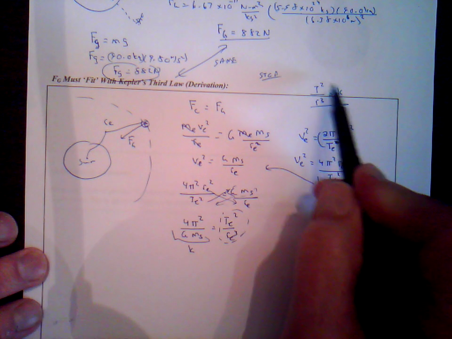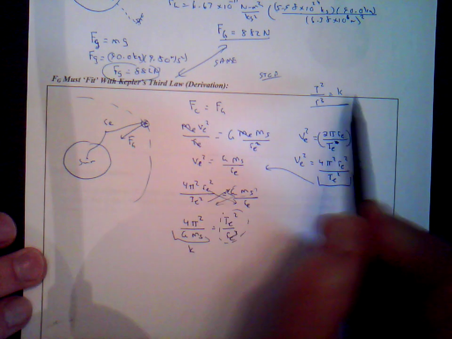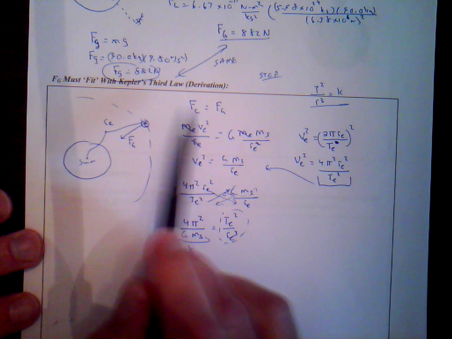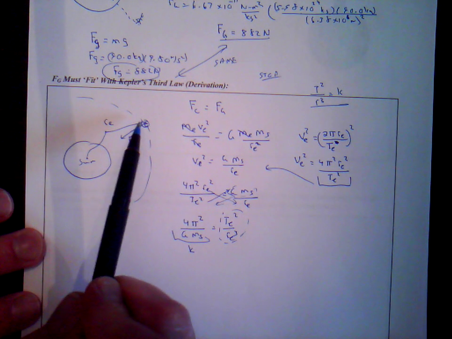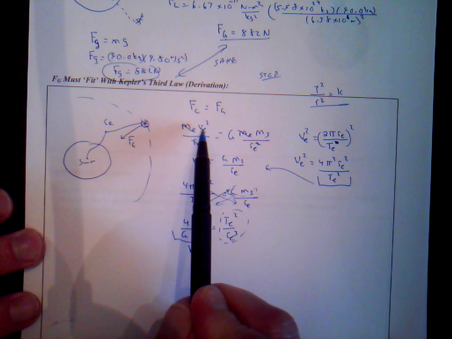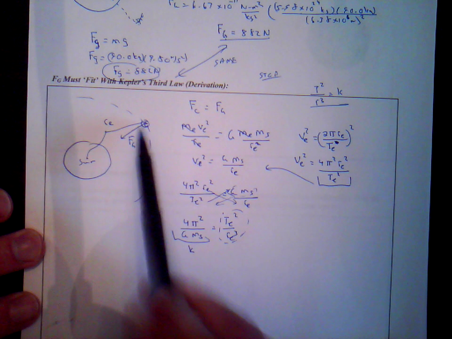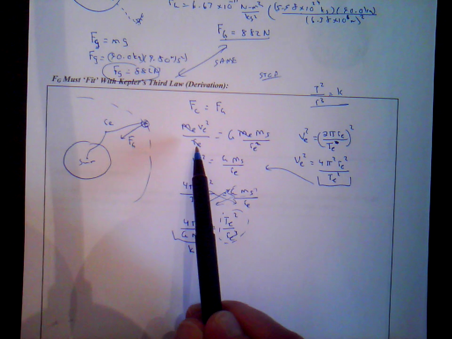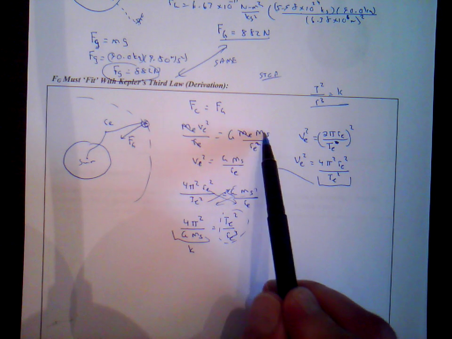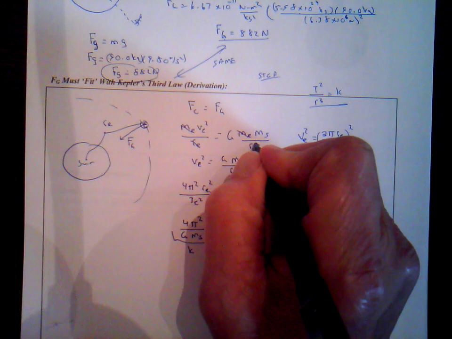Remember, Kepler's third law is period squared over r cubed. So how can we fit this force of gravity in with Kepler's third law? Well, let's take a look at this little derivation. This centripetal force is the mass of the object that's moving in the circle, which in this case is the Earth. It's the mass of the Earth times the velocity of the Earth squared over the distance the Earth is from the Sun, center to center, mv squared over r. That's equal to the gravitational force, G times the mass of the Earth times the mass of the Sun over the orbital radius of the Earth squared.